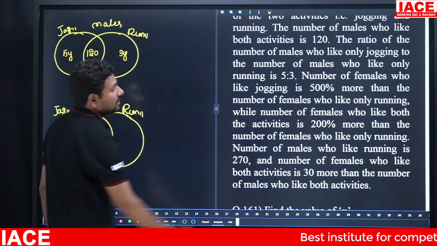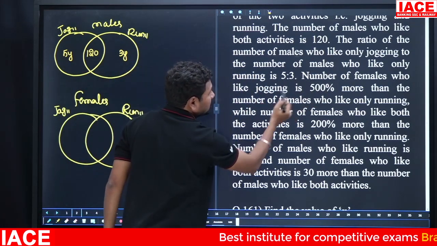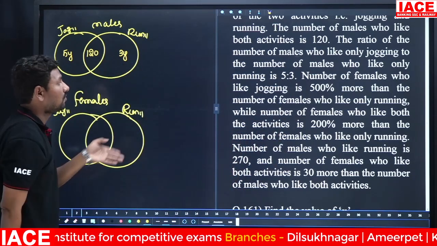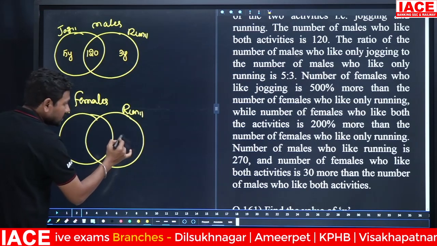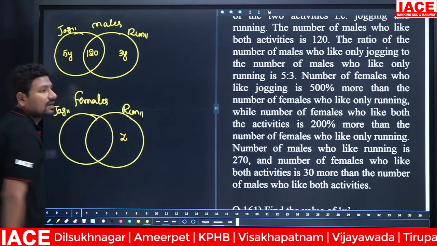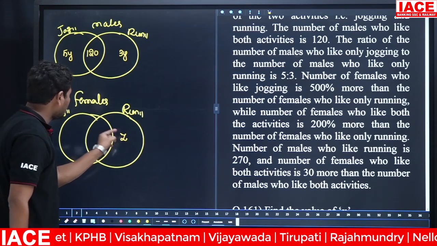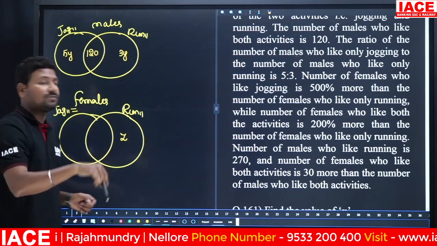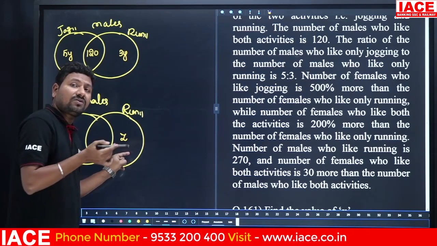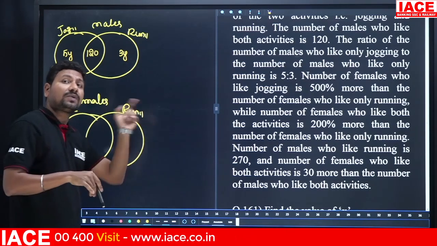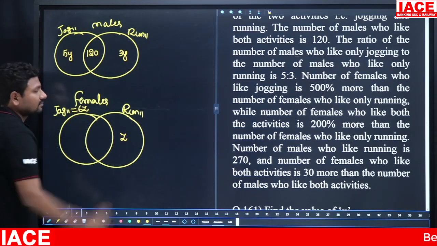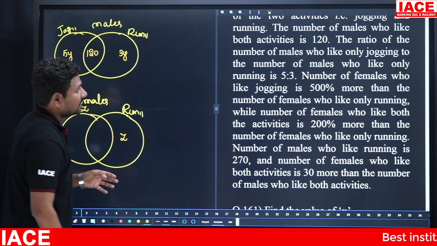Next, the number of females who like jogging is 500% more than the number of females who like only running. Assume only running is Z. Compared to Z, the jogging value is 500% more. Originally it is 100%, and 500% more means overall 600%. So 600% of Z means you can take 6Z.